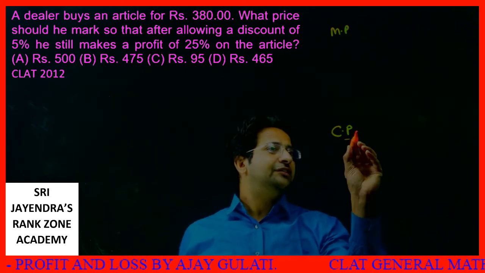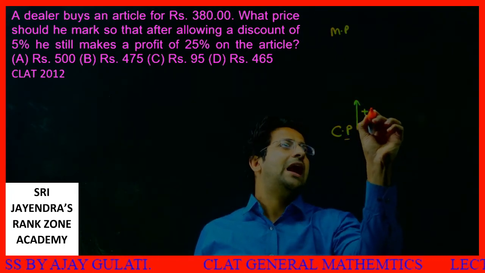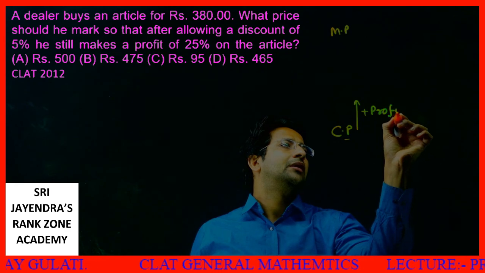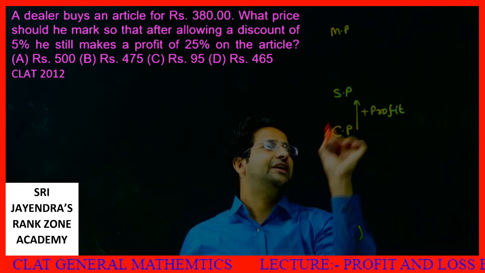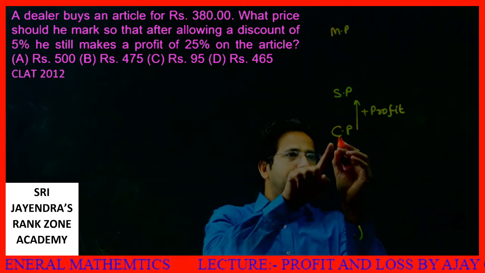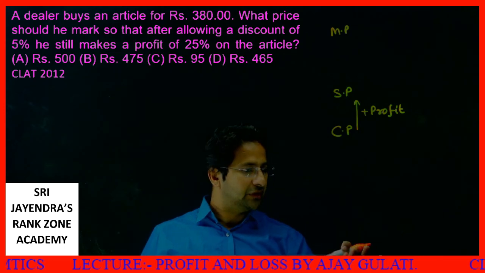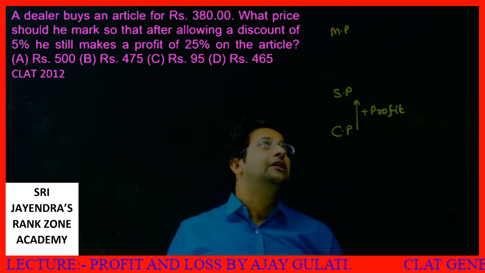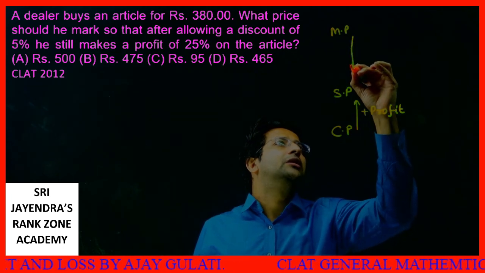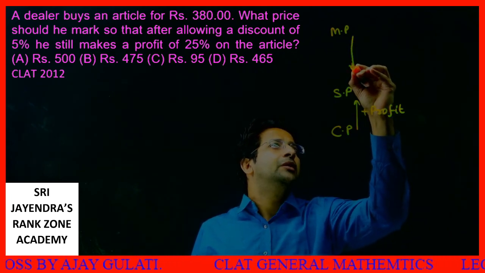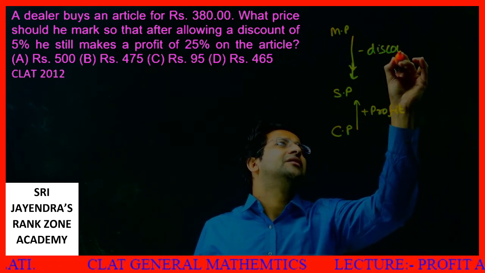Now on this CP he makes some profit. When he makes some profit, I add this profit, and this reaches the selling price. So CP plus profit is equal to SP. And on this marked price, if I offer some discount, I again reach the selling price.